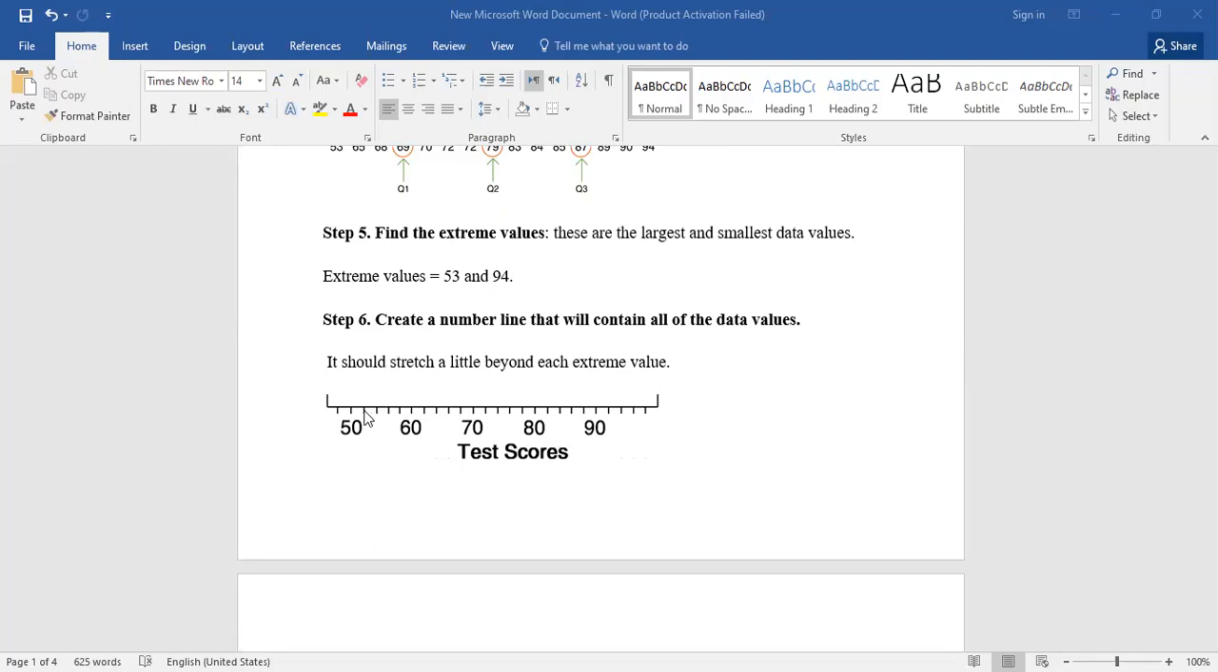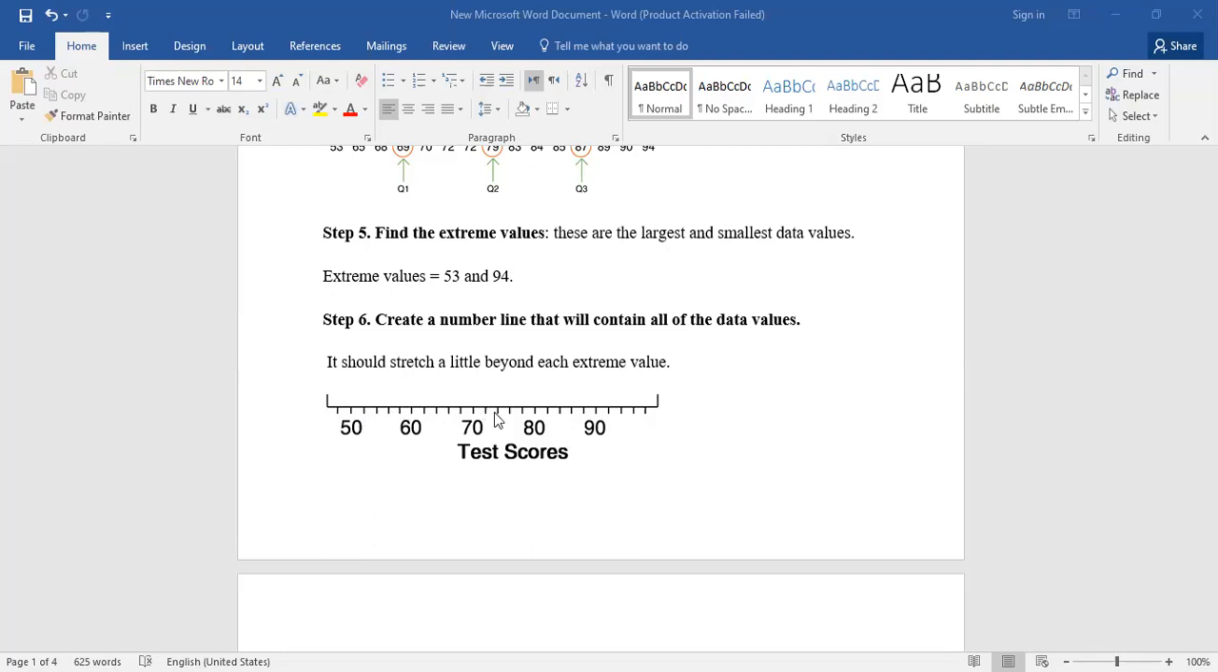2.5, which means 52.5. Count with me: 52, 54, 56, 58, 60. Right? So I put 5 between 50 and 60, and then each 1 point will be 2.